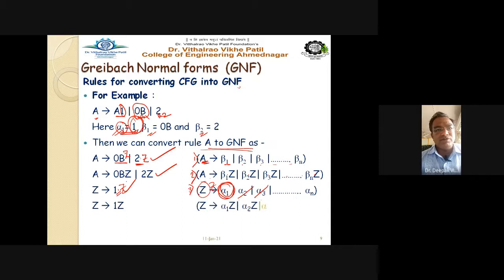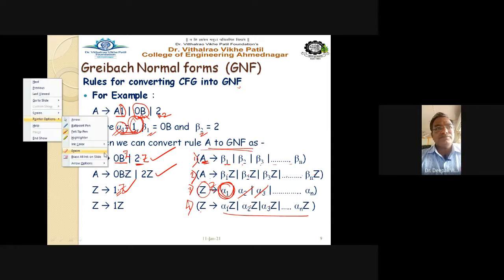So this is very simple: 1 dot Z. From rule number 4, Z gives alpha 1 dot Z, alpha 2 dot Z, alpha 3 dot Z, and so on in this way. Right? Understood? So see it once again.